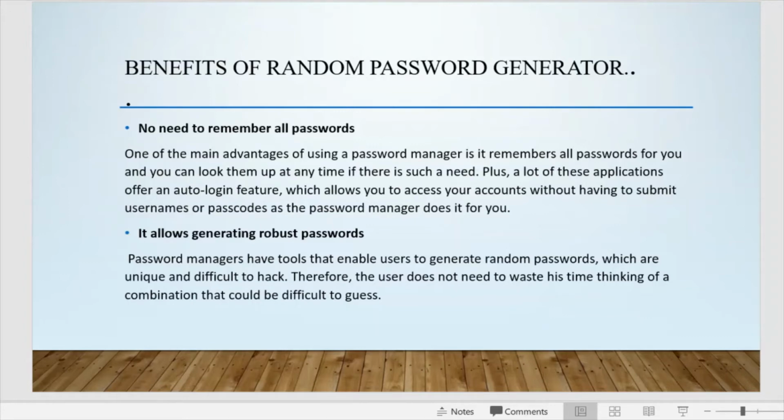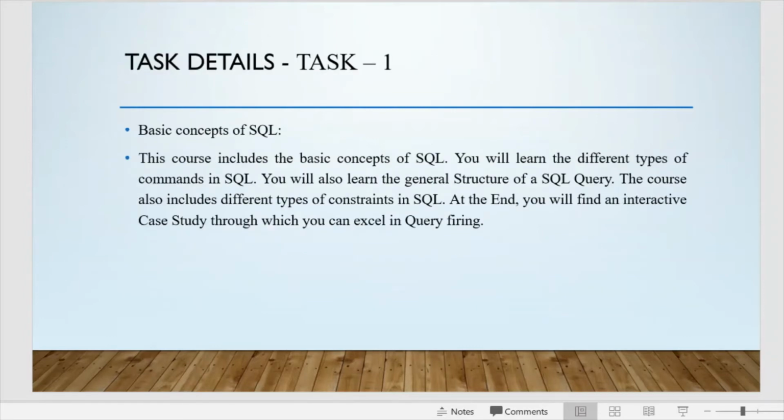Plus, a lot of these applications offer an auto login feature which allows you to access your accounts without having to submit usernames. It also generates robust passwords. Yes, password managers have tools that enable users to generate random passwords which are unique and difficult to hack. So a person cannot hack your password and log into your personal details or credentials. This is one of the most important benefits of a random password generator.